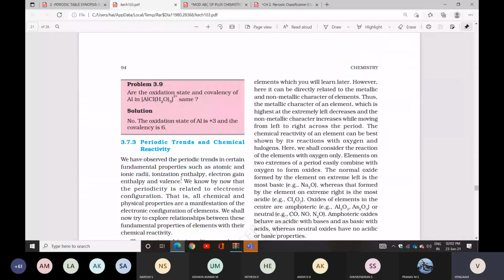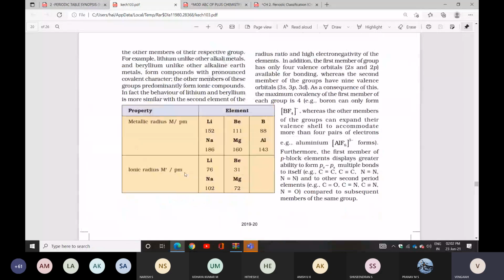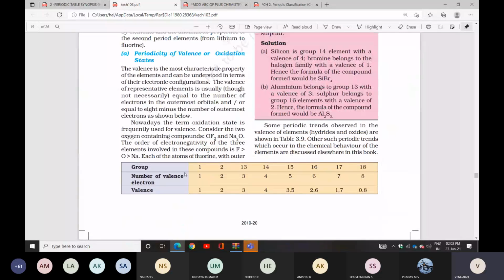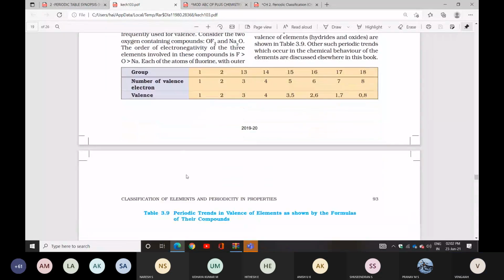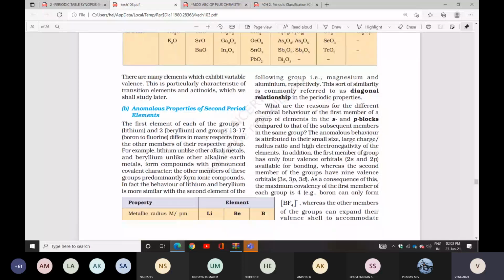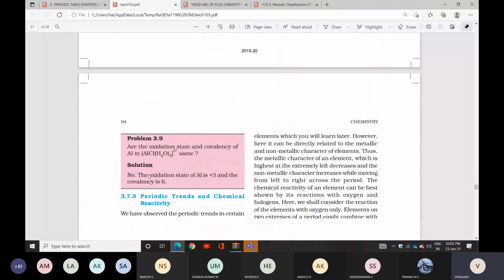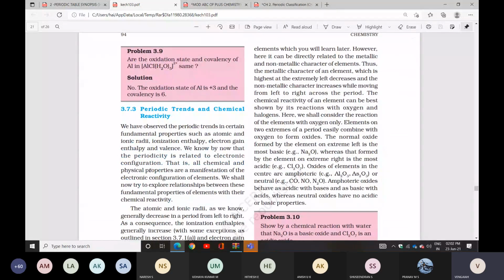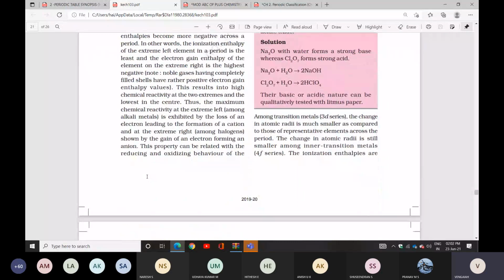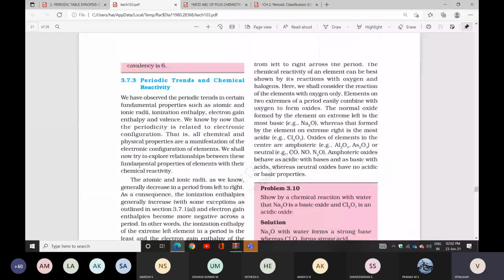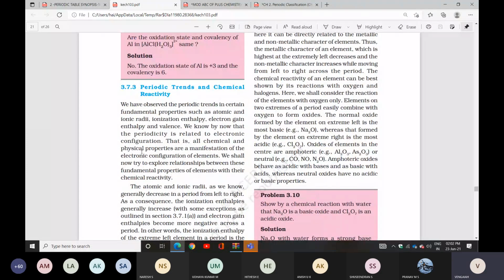This topic we have not discussed, so check it once again here: anomalous behavior, anomalous properties of second period elements. Listen here, the diagonal relationship we discussed; the heading will be kept differently, no problem. Next is chemical reactivity. Check this last topic alone: periodic trends in chemical reactivity.